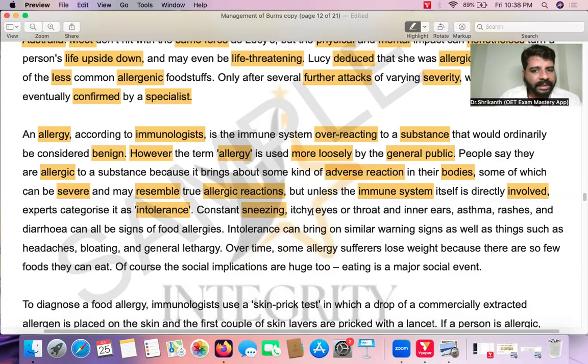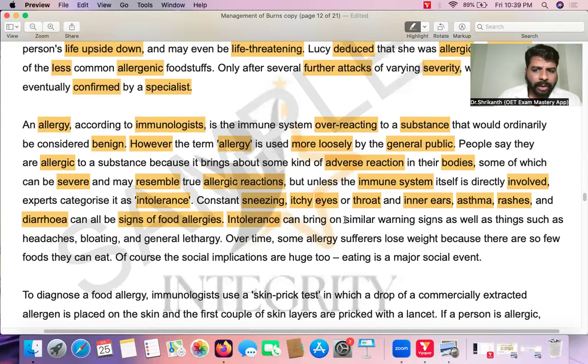Constant sneezing, itchy eyes, itchy throat, inner ears itching, asthma, rashes, diarrhea can all be signs of food allergies. Okay, so all these things are signs of food allergies. And now over here, intolerance can bring on similar warning signs. So here also they're telling that even if the immune system is not involved, if a person is intolerant, they can get similar warning signs, as well as things such as headaches.